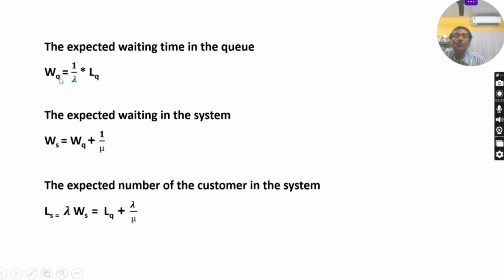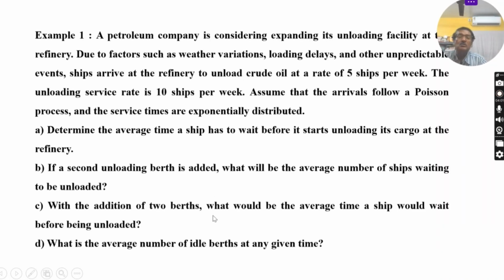WS is the waiting time in the system, that is, both the time in the queue as well as the time waiting for the service. And LS is the expected number of customers in the system, and LQ means the expected number of customers in the queue. These are the formulas you have to apply for solving the problem.